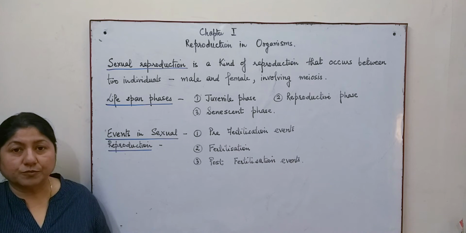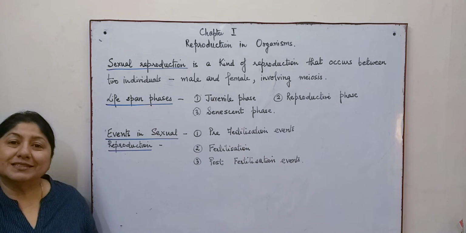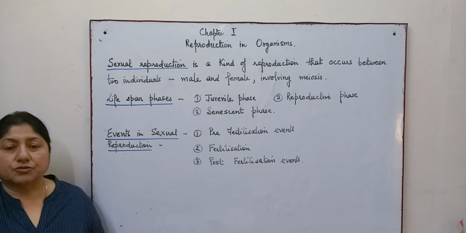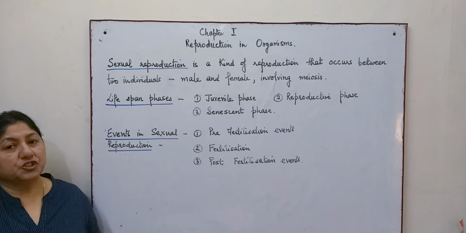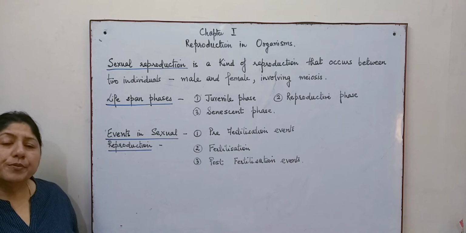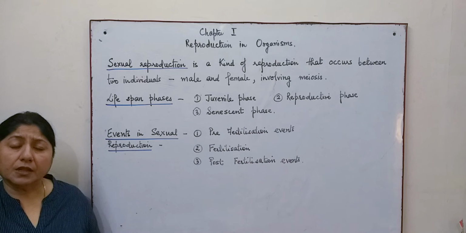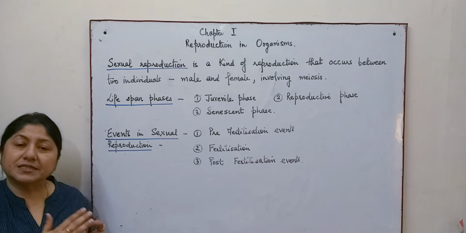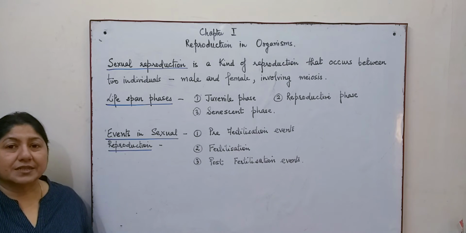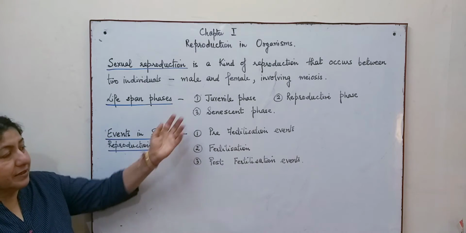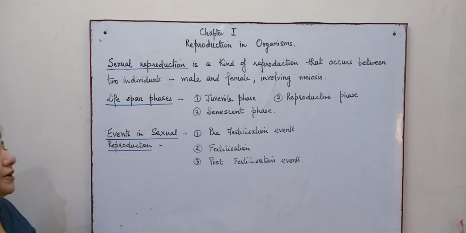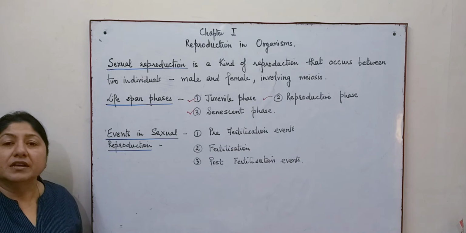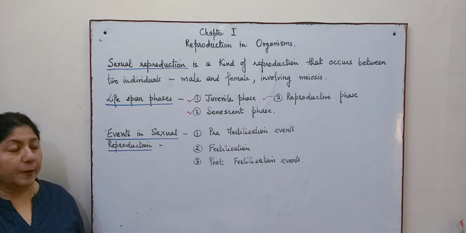Originally, the diploid chromosomes are present in an organism, but this meiotic division reduces the number of chromosomes to exactly half so as to restore the original species chromosomal number. Now, before an organism reaches the reproductive age or before it starts reproducing, it has several phases. Those phases are the juvenile phase, the reproductive phase, and the senescent phase. These three phases are there in the lifespan of an organism.